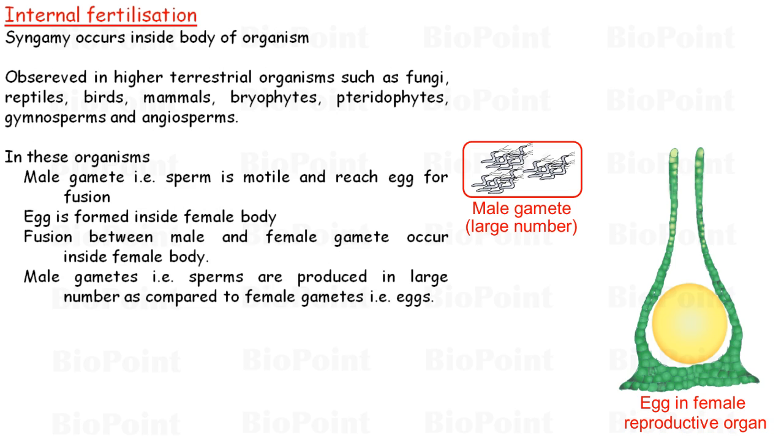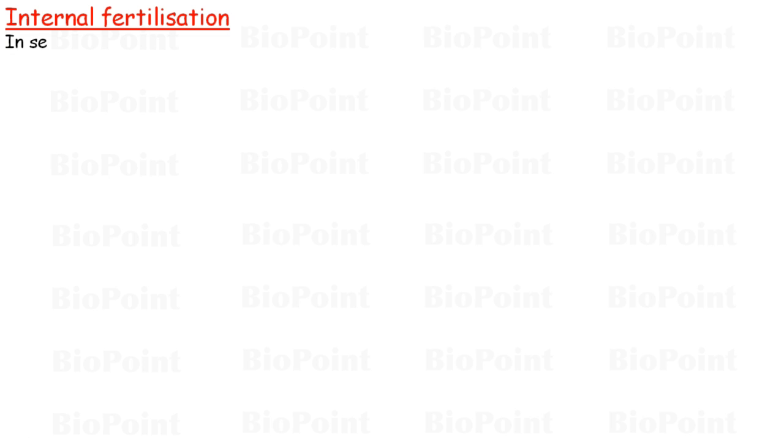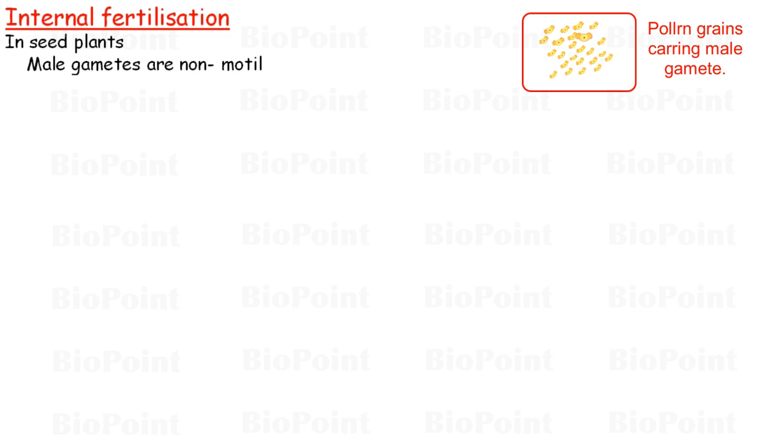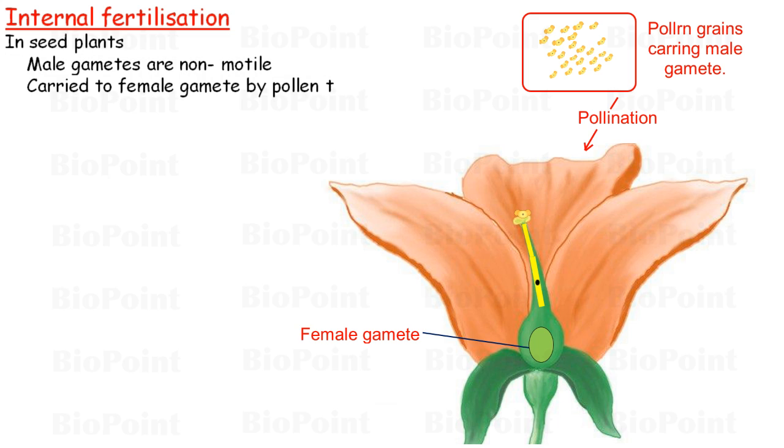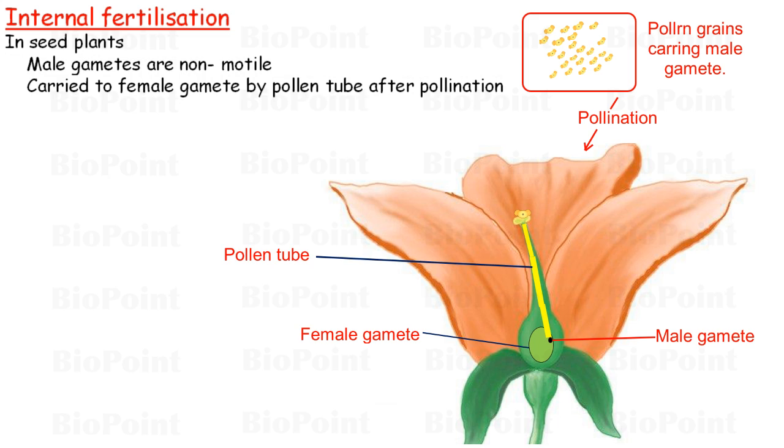Although in most cases of internal fertilization, the male gamete is motile, in case of seed plants, male gametes are non-motile and carried to the female gamete by the pollen tube after pollination. For details of this process, you can visit the last lecture.